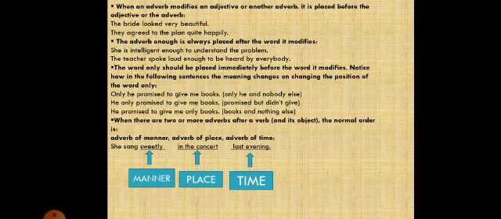When there are two or more adverbs after the verb, the normal order is adverb of manner, place and time. It means when you have two or three adverbs in your sentence, the sequence will be: first you have to place manner, then place, then time. She sang sweetly in the concert last evening. Here sweetly is the adverb of manner. I placed it first. Then comes the adverb of place, in the concert. Then at last we placed the adverb of time, last evening.